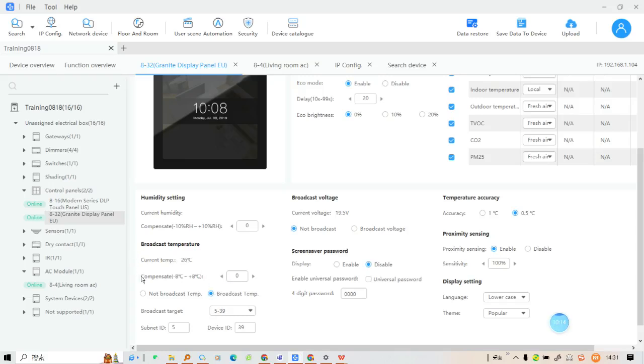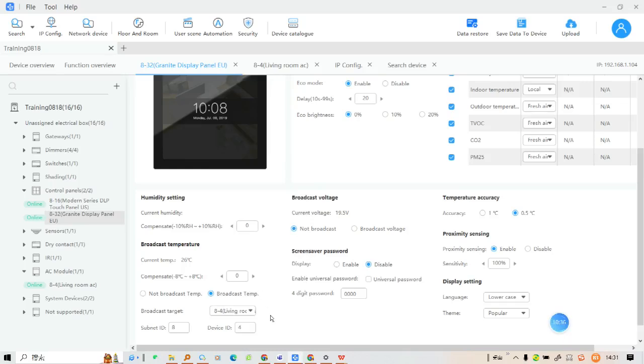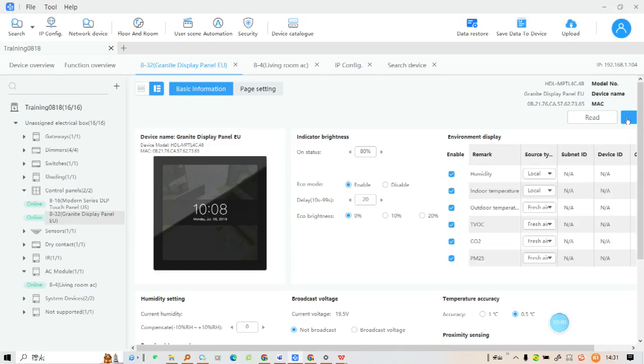And if the temperature is not correct, we can go to here to adjust the temperature. And the broadcast target, you can enable it. The Hvac module, set the target, and then click Save.